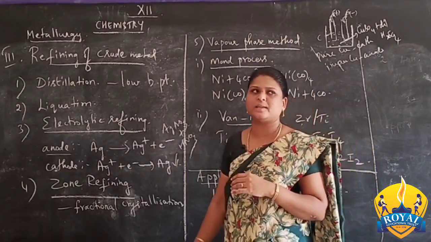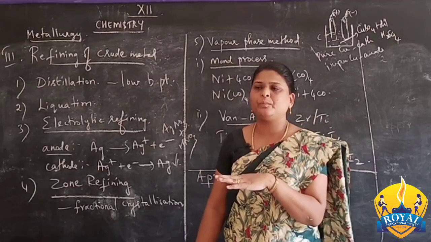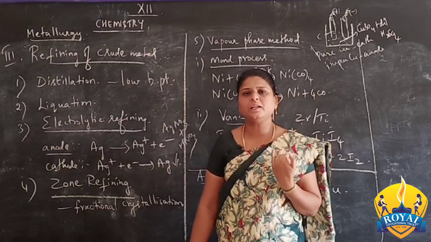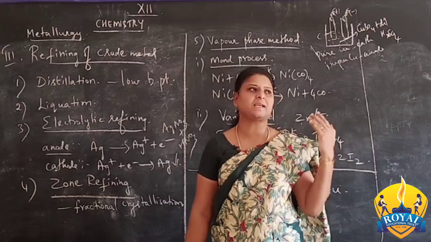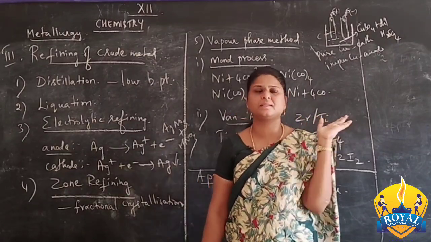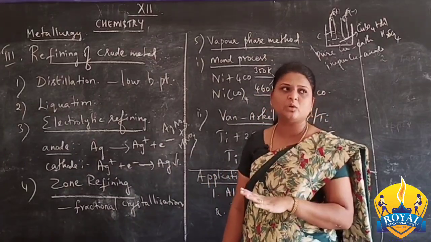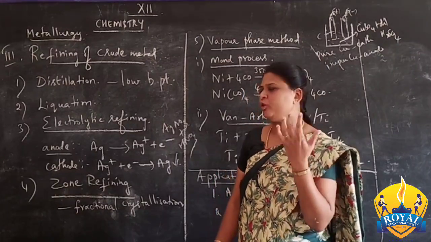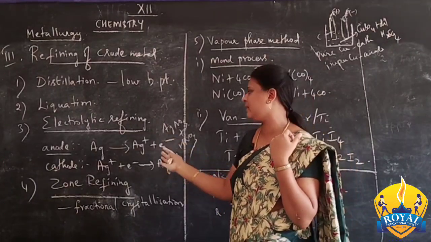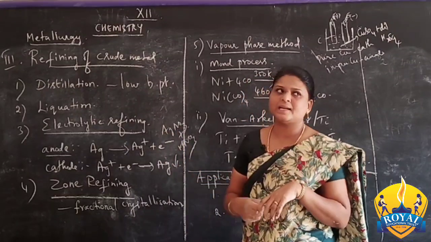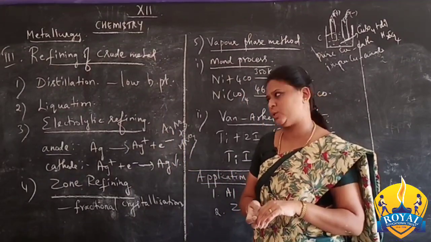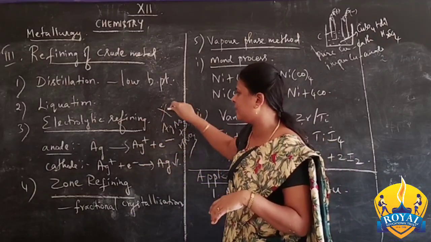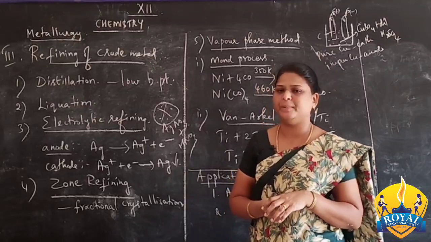Pure copper and impure copper are taken as the cathode and the anode respectively, and copper sulfate with dilute sulfuric acid is taken as the electrolytic solution. By supplying the current, the pure copper is deposited at the cathode and the impurities settle down at the anode as anode mud. Similarly, in the refining of silver, silver nitrate with dilute nitric acid is taken as the electrolytic solution. So this method is electrolytic refining. It is a main method for the purification of metals.